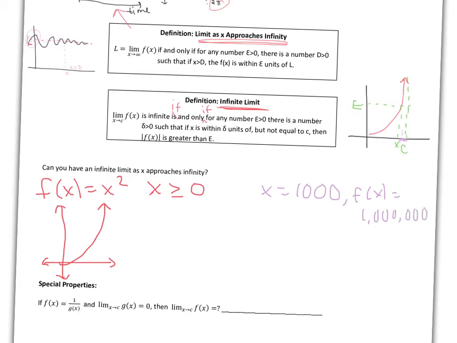Okay, so 1,000 is a big number, but 1 million is a significantly bigger number. So no matter what value I plug in for x here, my y value is going to be huge. So in this situation, my limit as x approaches infinity of f of x is infinite.